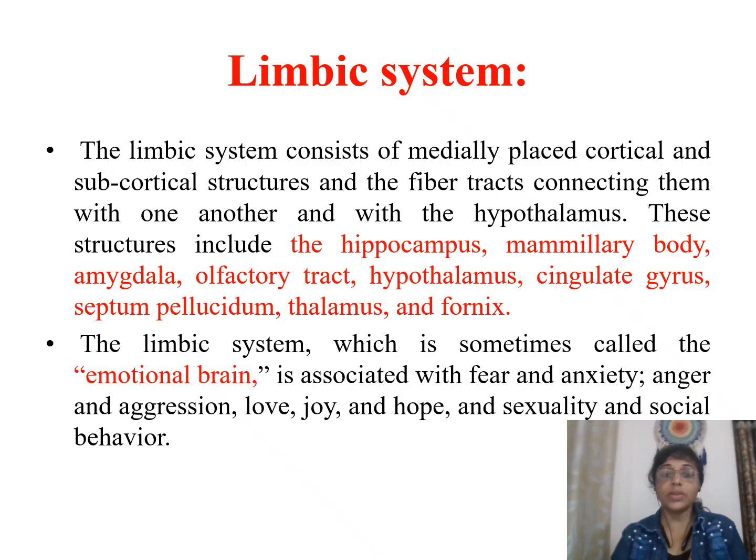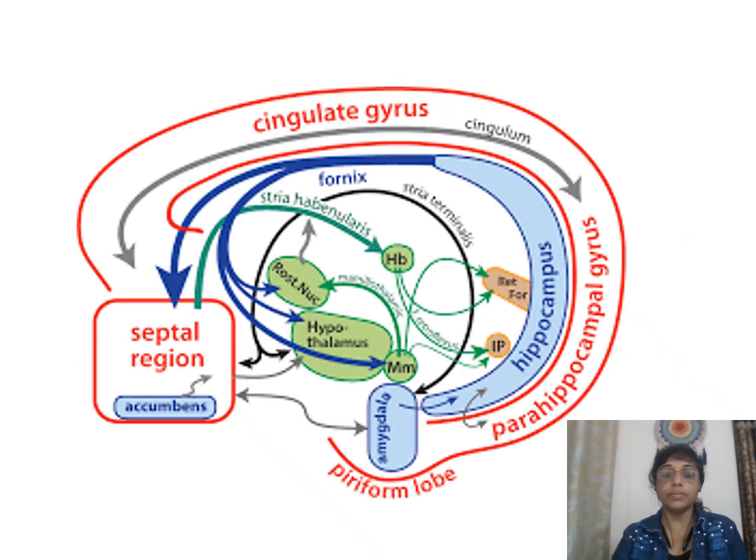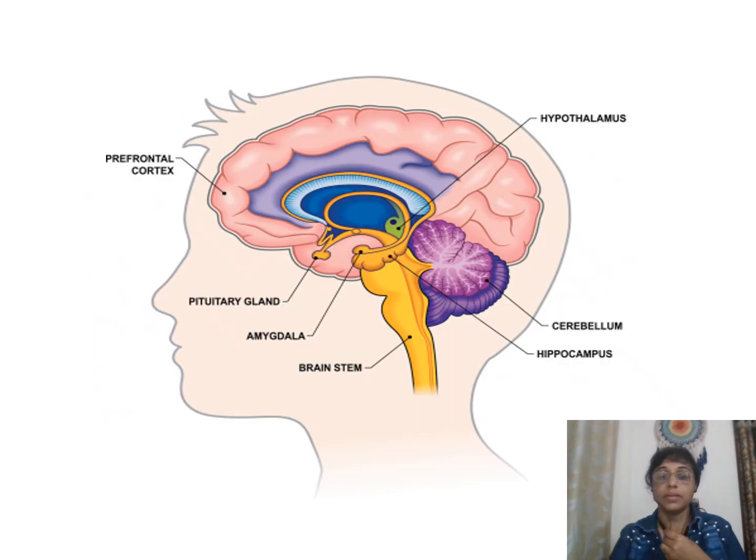The limbic system, which is sometimes called the emotional brain, is associated with fear, anxiety, anger, aggression, love, joy, hope, sexuality, and social behavior. This is a picture showing the limbic system, including cingulate gyrus, fornix, hippocampus, amygdala, hypothalamus, etc. This picture also shows some parts of the limbic system: hypothalamus, hippocampus, amygdala, etc.